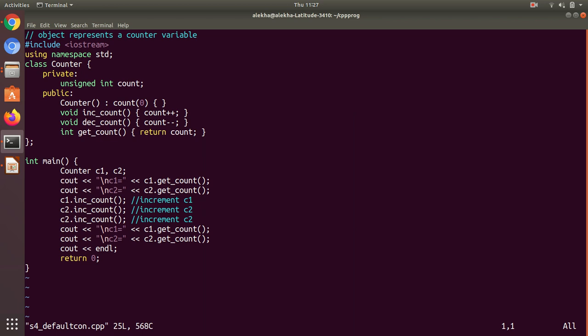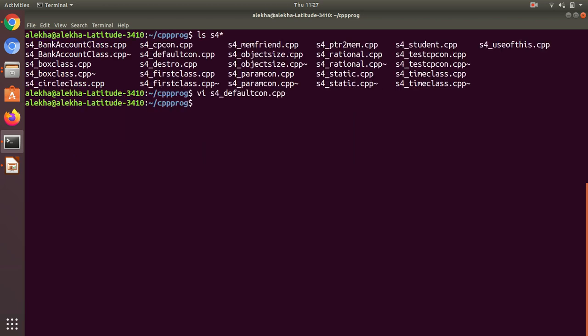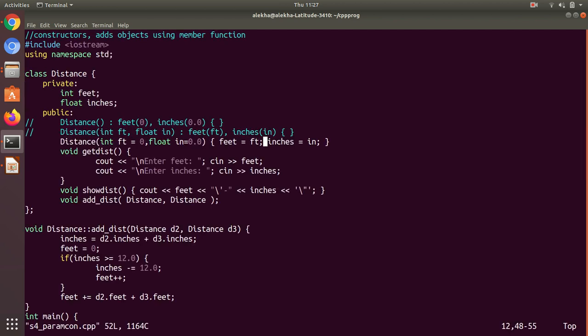I think this will go to parameterized, vi s4 parameterized constructor. We'll demonstrate within this only.